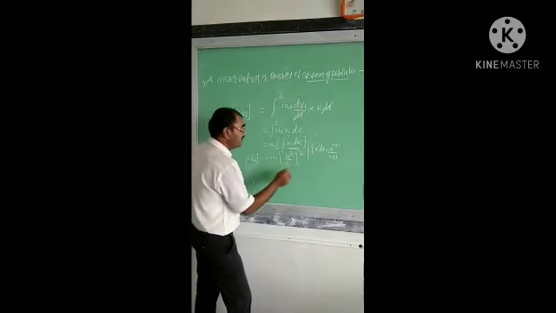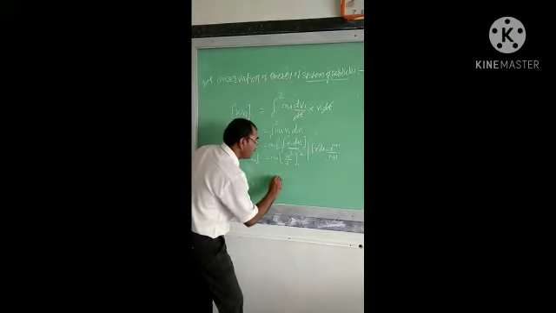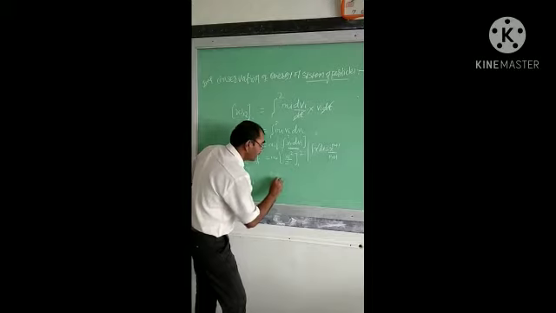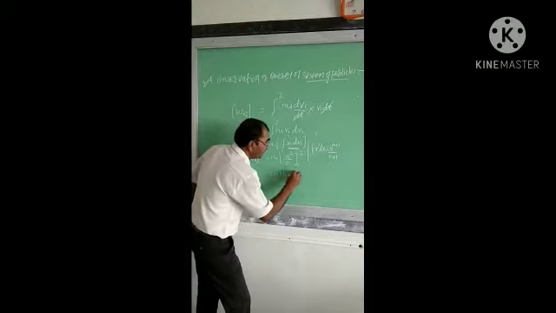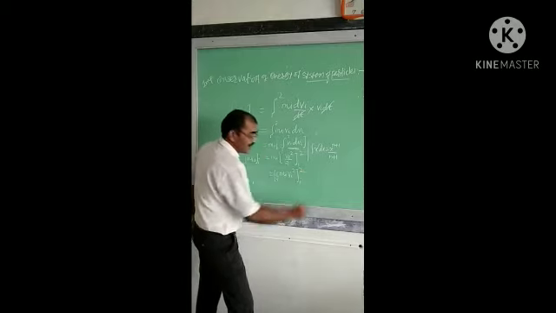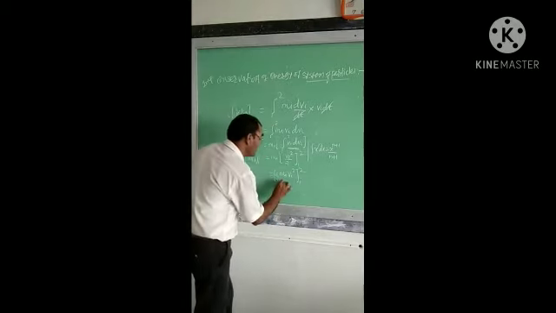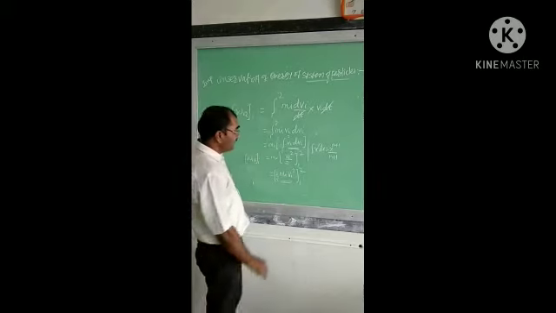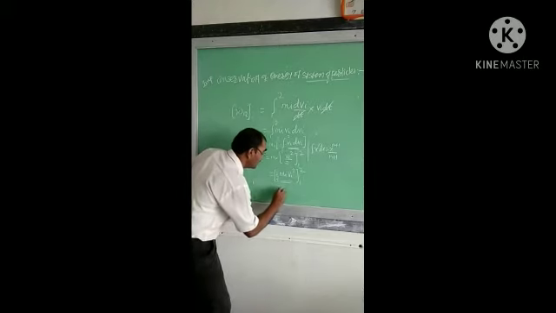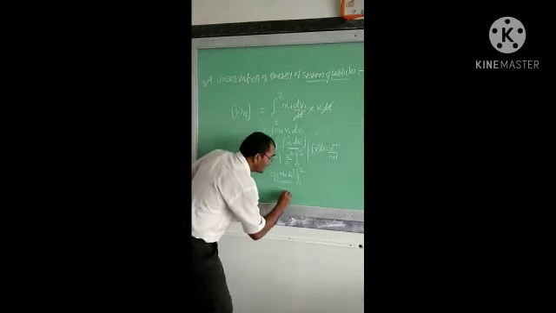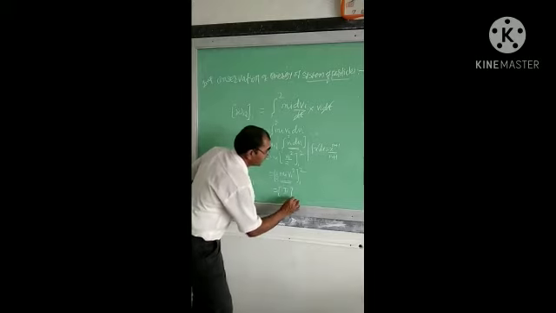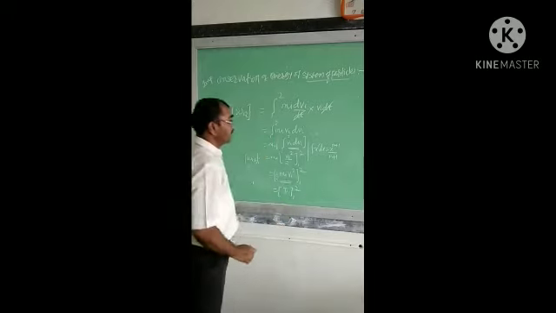Now put upper limit minus lower limit, we get 1 by 2 into mi into vi square between initial and final position. But here 1/2 mi vi square is nothing but Ti, the kinetic energy between the initial and final position.